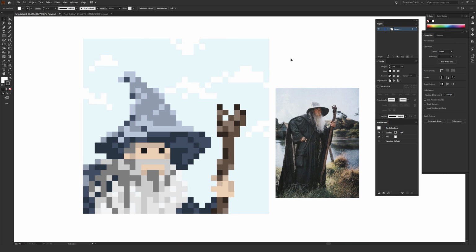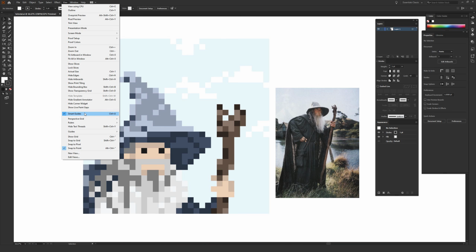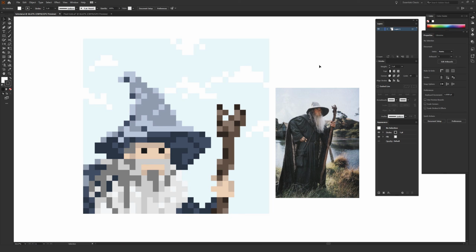So first up, you're going to want to turn on a feature inside Illustrator called Smart Guides. You can go to View, and then Smart Guides about 2/3 of the way down. If you see a check mark, it means it's currently turned on. If you don't see a check mark, just click it and it will turn on. Alternatively, you can hit Control-U on a PC or Command-U on a Mac to turn on Smart Guides.